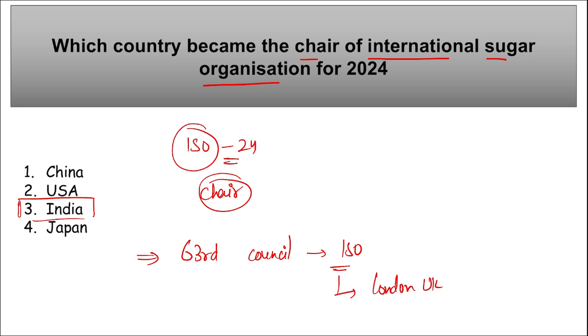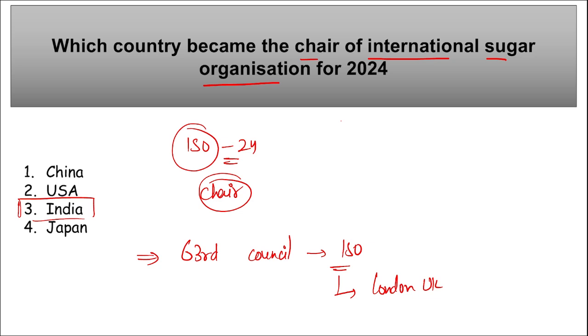As the chair of the ISO, India will lead the global sugar sector and will focus on uniting the members of ISO to adopt more sustainable practices in sugarcane cultivation, sugar and ethanol production.